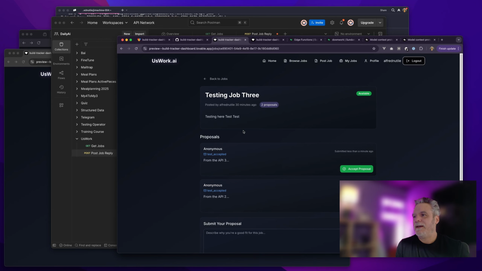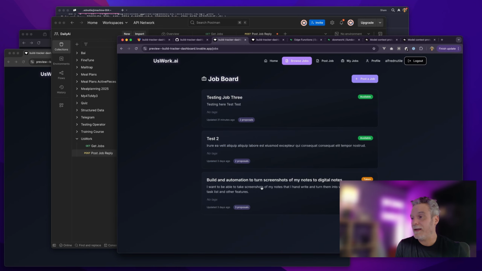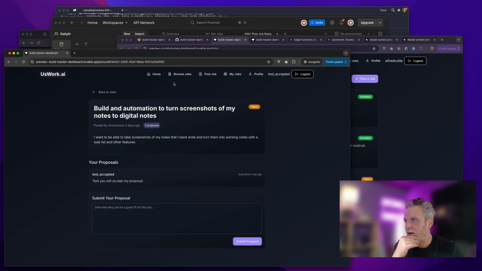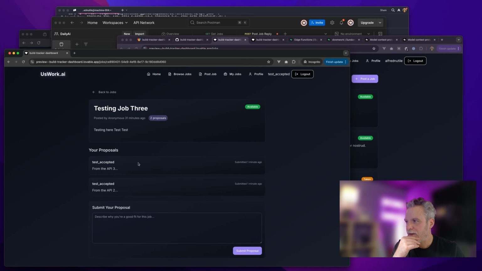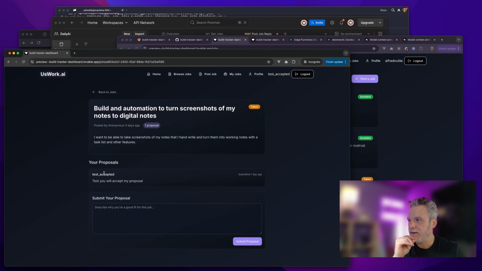Now I have to work on the UI again, I think. We need people to get notified, but we also need people to go back to the UI and see what's going on. So if I go to a browser job and I go to test job 3 and then I see that's me, if they accept it, I should see more and I should be notified. So if I go here and taken, that's mine. Whew. I'm going to ask it to do that, but not right now. But this is the next thing. We're going to fix this UI so that it will show I won the bid or the proposal.